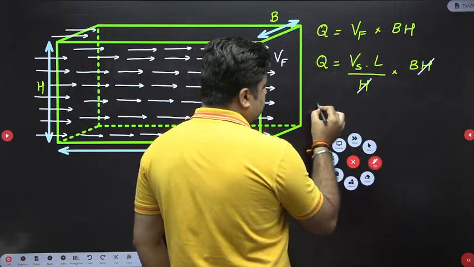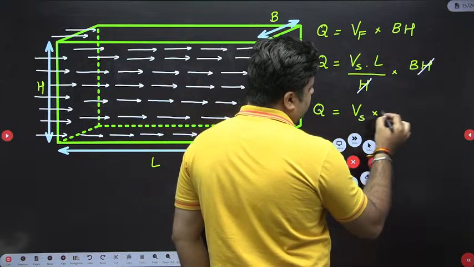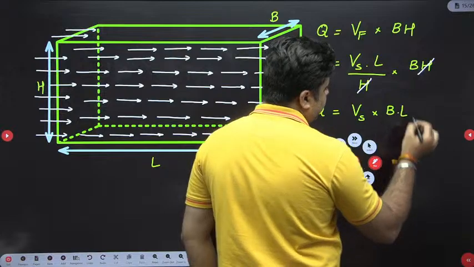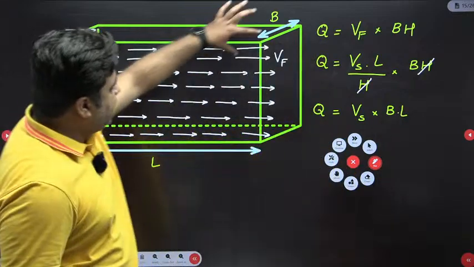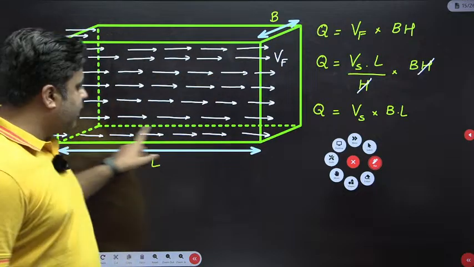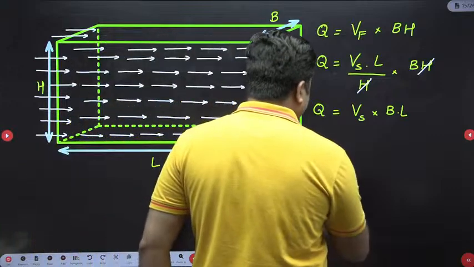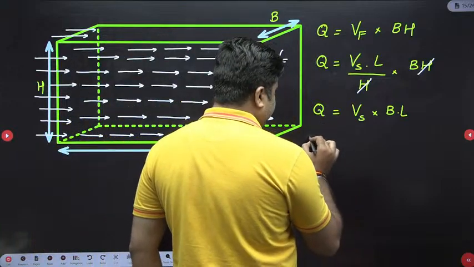So Q is equal to Vs into B into L, right? And this B into L is nothing but the plan area of the sedimentation tank.